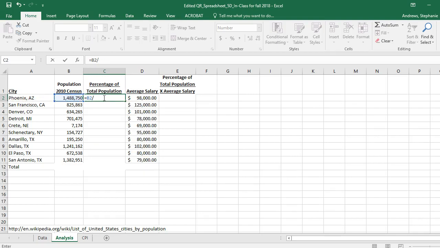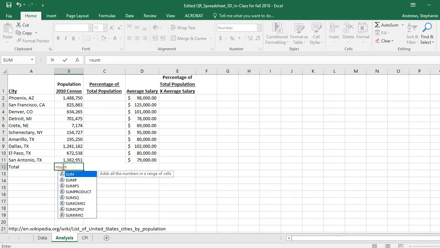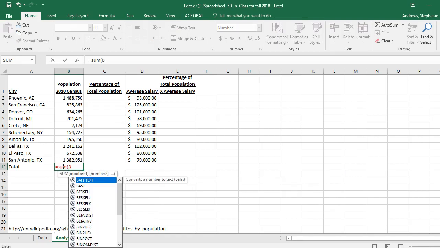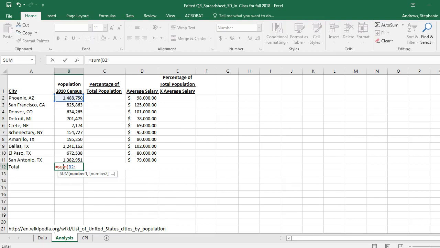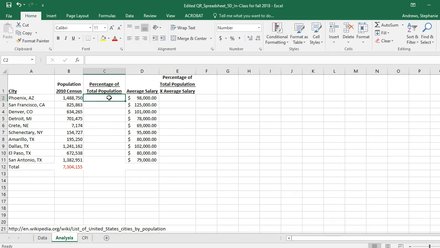And then I'm going to divide it by the total. I don't even have the total on here, so let me go down here to the total and tell it equals. I want it to sum from B2 all the way down to B11, and that way it'll give me a sum of 7,304,155.